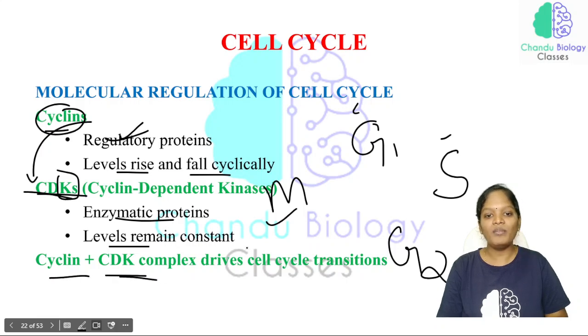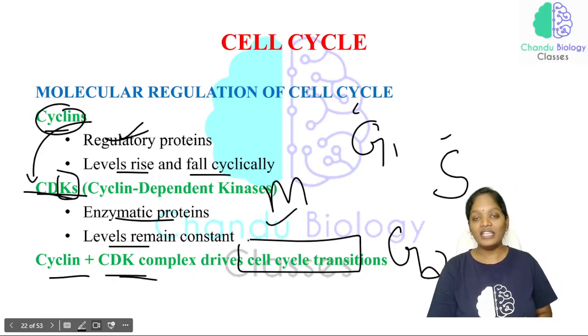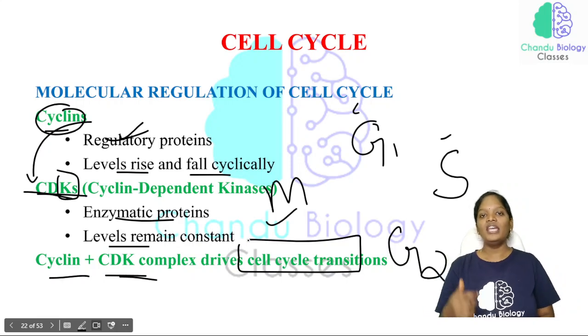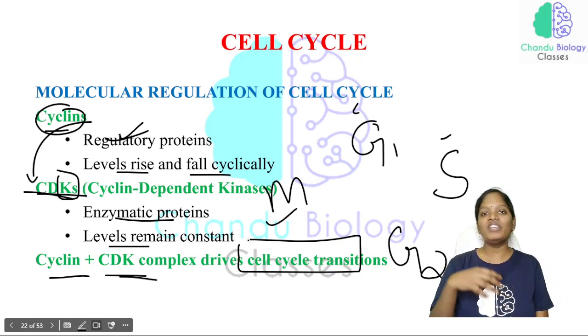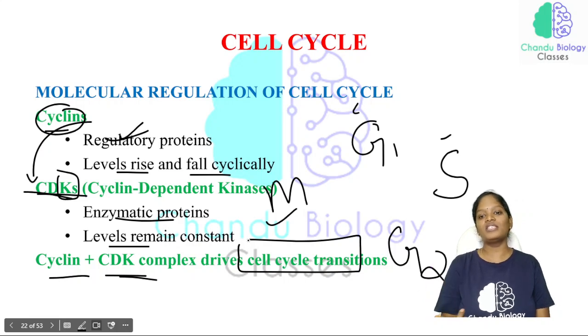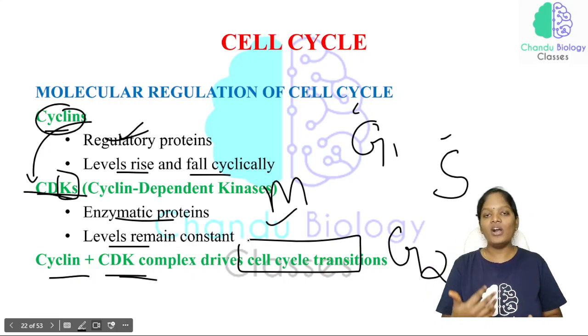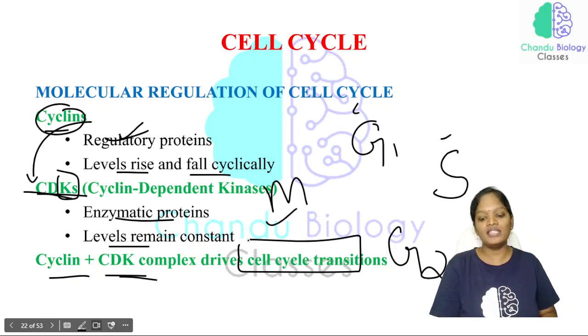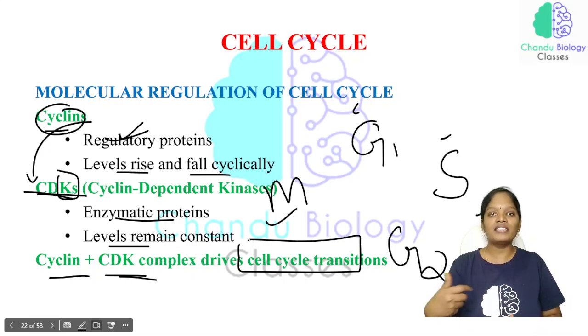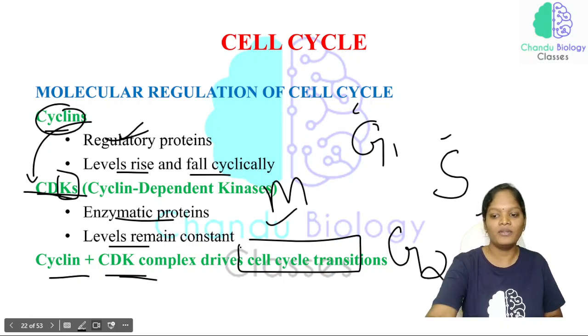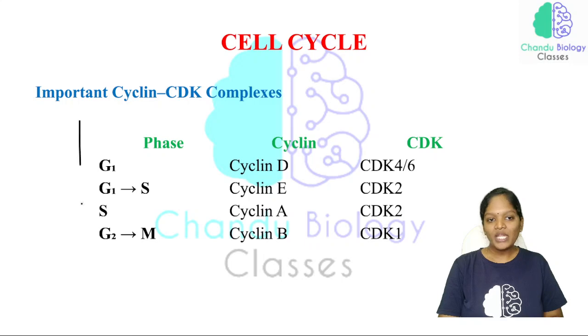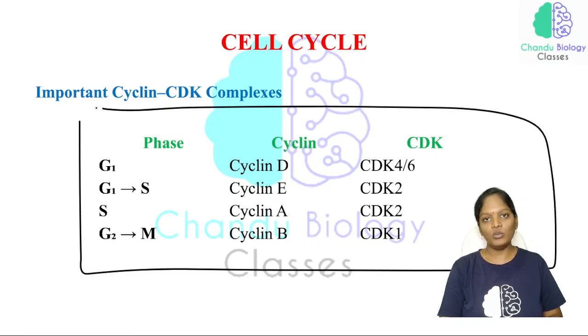Cyclin plus CDK complex drives all the cell cycle transitions. We have studied that cell growth takes place in G1 phase, cell duplication takes place in the S phase, and the G2 phase is preparatory for the M phase. In all these phases, all the materials are properly synthesized with the help of cyclin and CDK. So in one line we can say that only the cyclin and the cyclin dependent kinases drive the complete process of the cell cycle. Now, this is a very important slide you have to keep in mind.